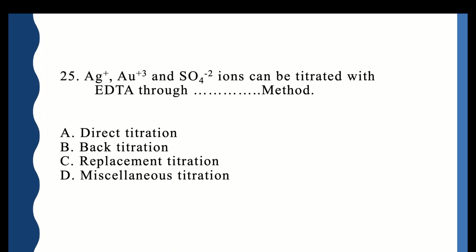Silver, gold, and sulfate ions can be titrated with EDTA through blank method: direct titration, back titration, replacement titration, or miscellaneous titration. So the correct option is miscellaneous titration. These all ions can be titrated.